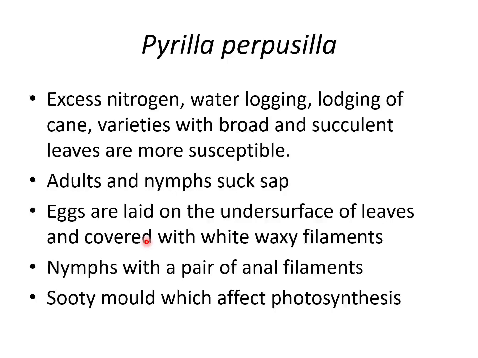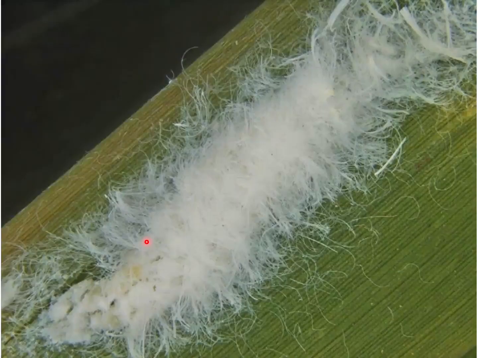So excess nitrogen, waterlogging, lodging, broad leaves and succulent leaves all favor the multiplication of Pyrilla. Nymphs and adults suck sap, and there will be formation of sooty mold because of the excretion of honeydew. Then the eggs are laid on the undersurface of the leaves and covered with white waxy filaments, and the nymphs have a pair of anal filaments.